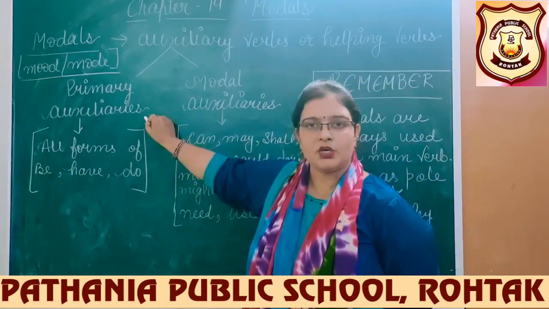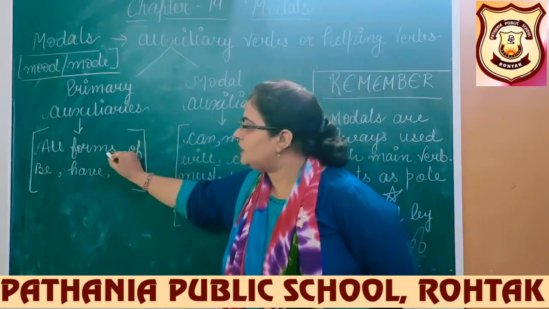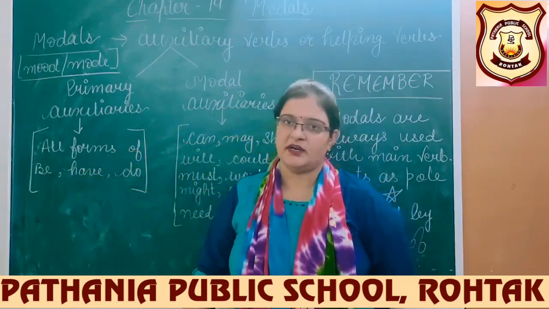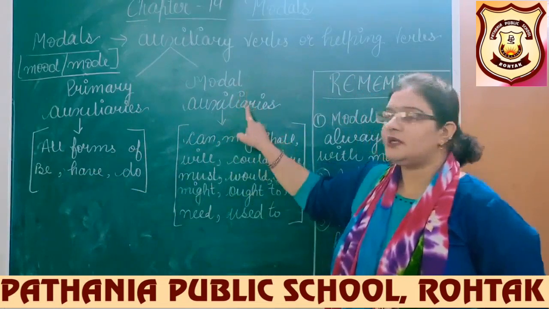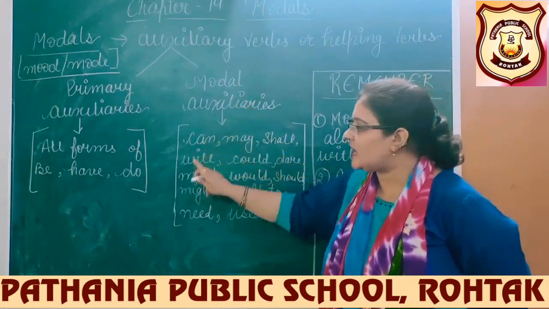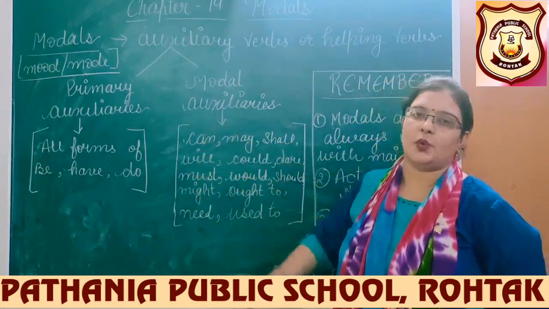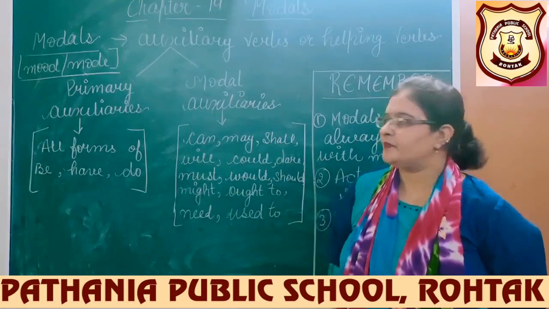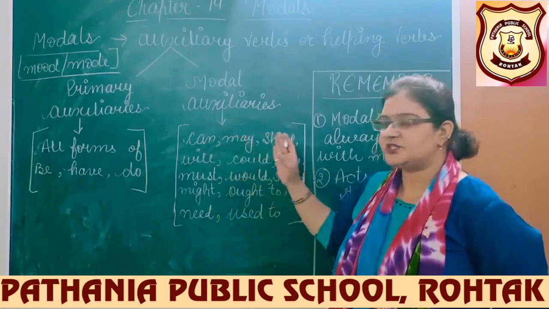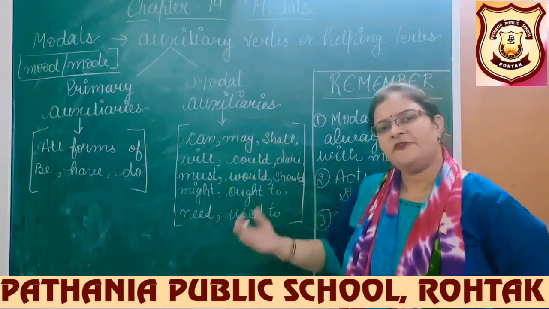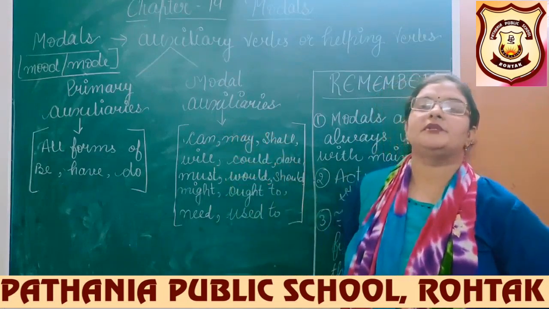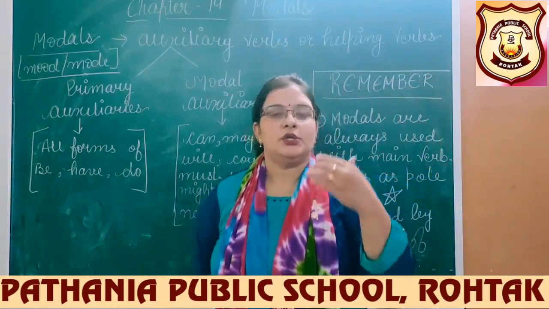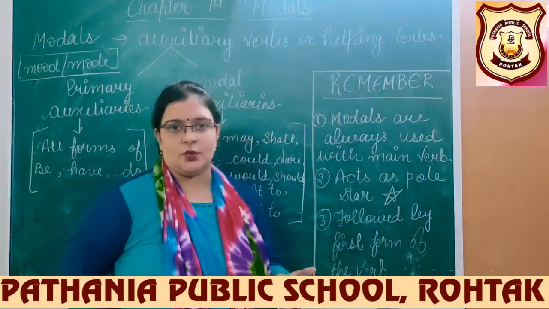In primary auxiliaries, all the forms of be, have and do are included, and in modal auxiliaries, these are the modals which we are going to understand in this lecture: can, may, shall, will, could. There are different modals. We are going to learn their uses, and how they are used in the sentence also.